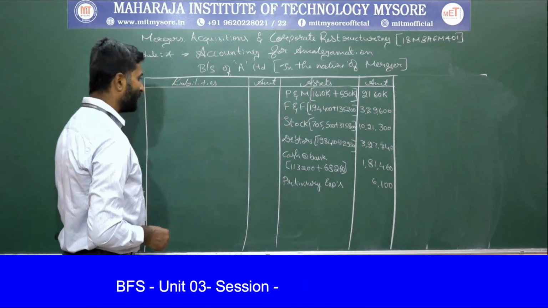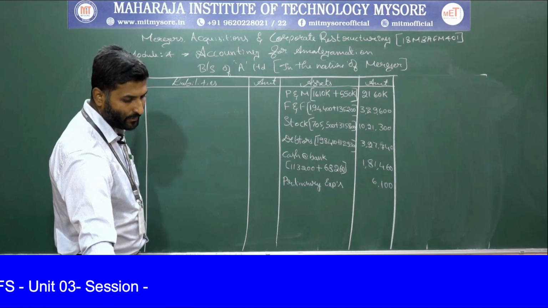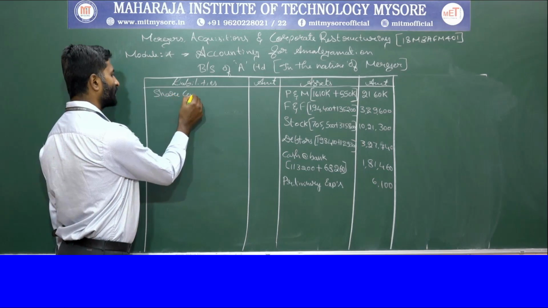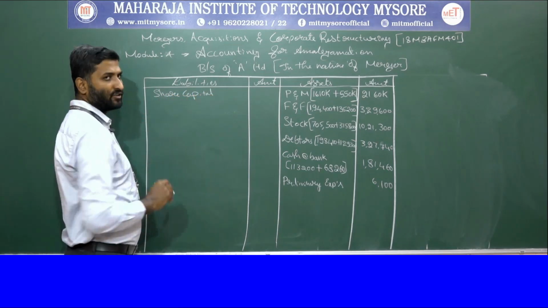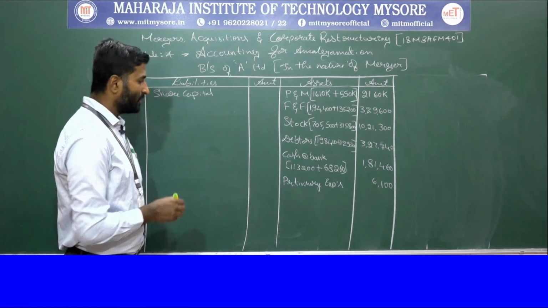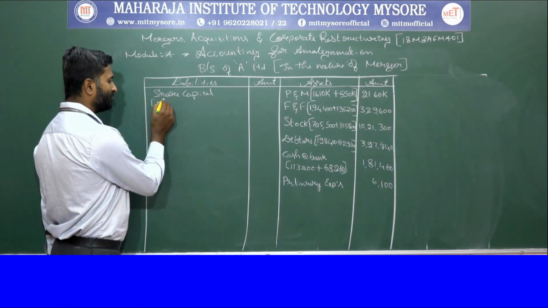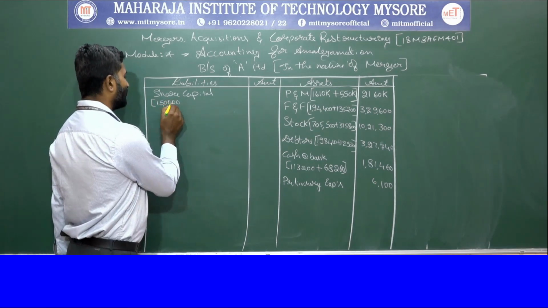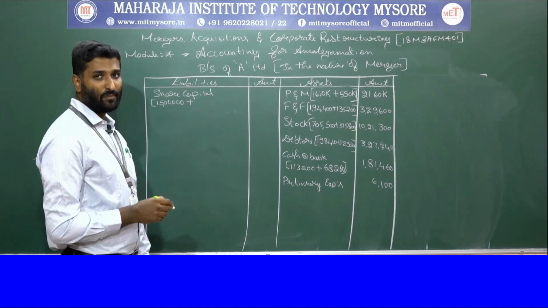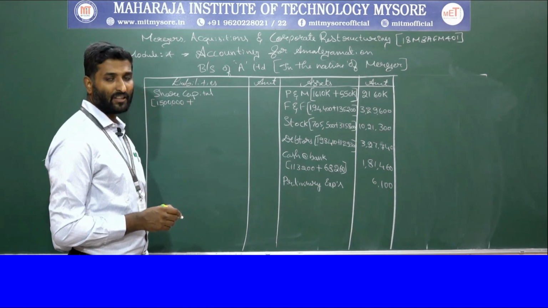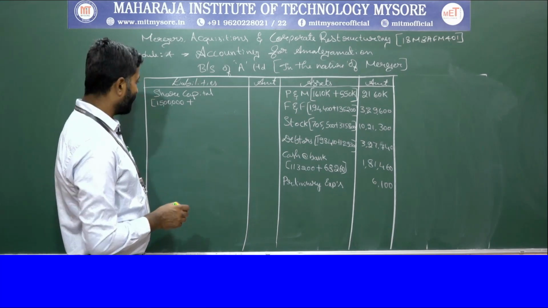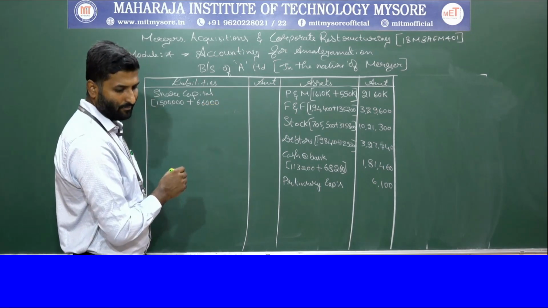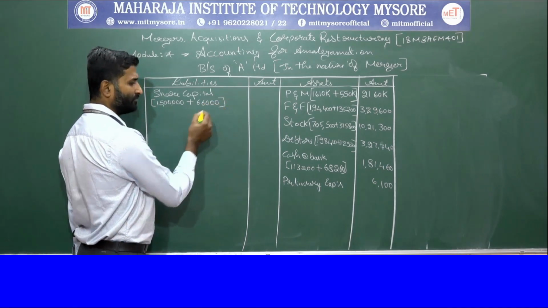Then we come to the liability side. On the liability side, you have to take share capital first. Regarding share capital, you should be very careful. You can see here that in firm A we have 15 lakhs. And now we are going to pay for B company 6,60,000. For that also we are going to raise the equity share capital. So combined it is 21,60,000.